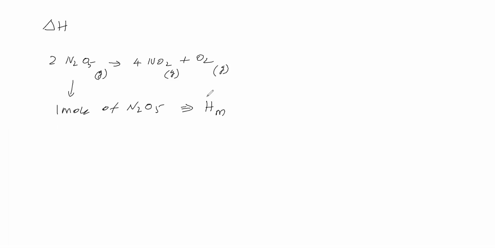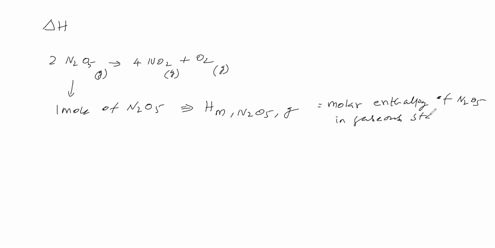It is the molar enthalpy of N2O5 in gaseous state. In HmN2O5 gas, the small m indicates molar, H is enthalpy, so it is the molar enthalpy of N2O5 in gaseous state.